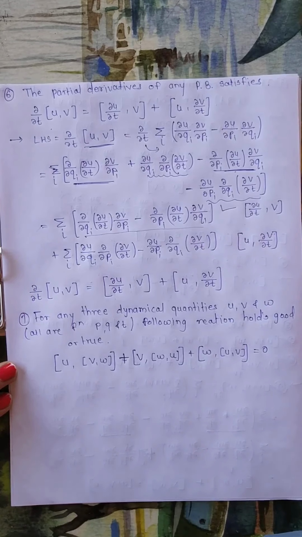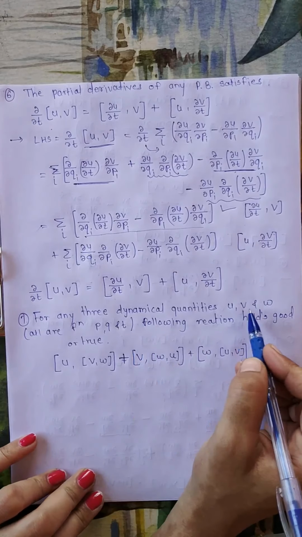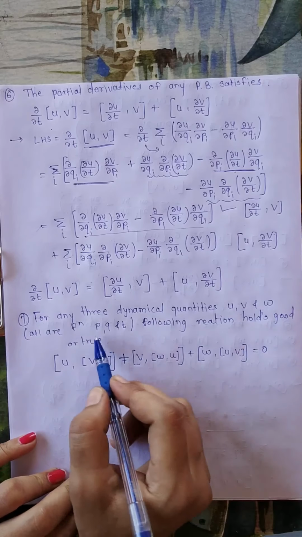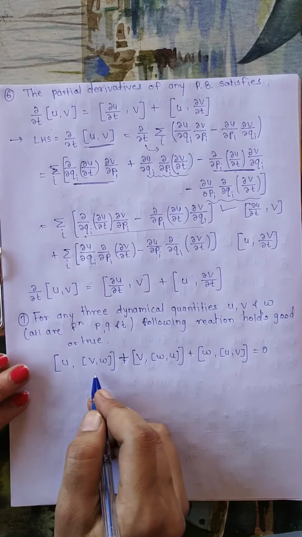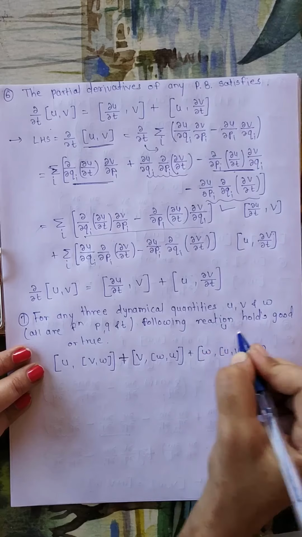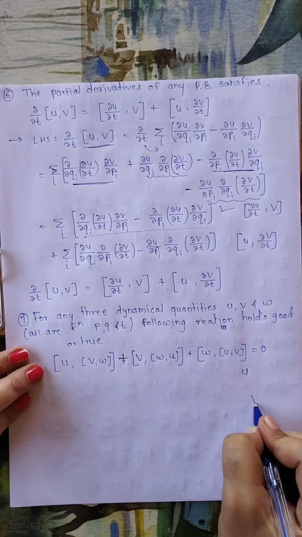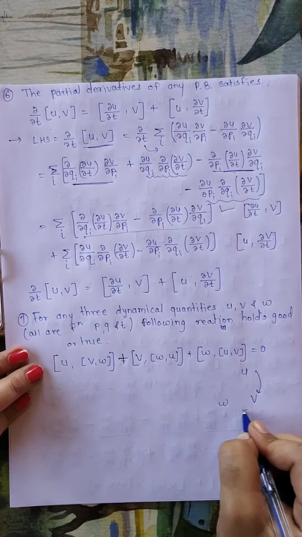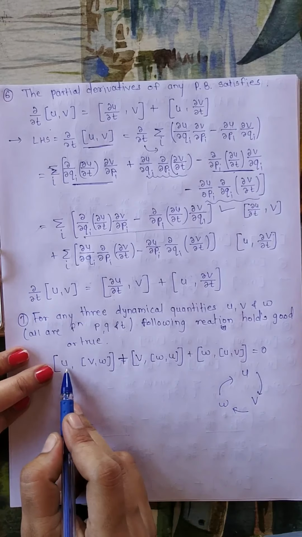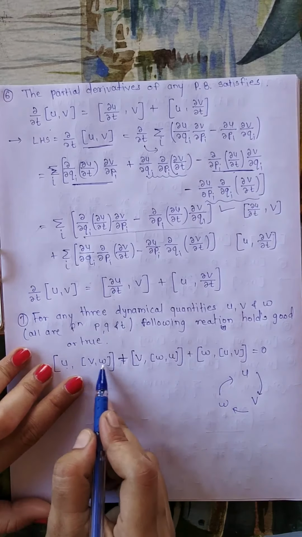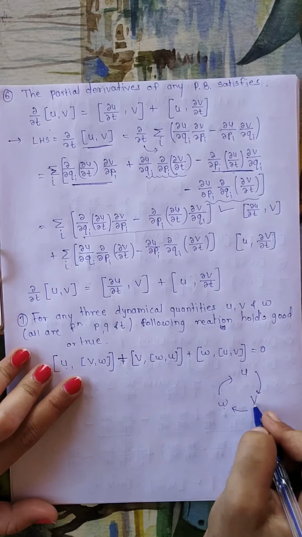And the last identity is that for any three dynamical quantities, let's say u, v and w, these all are functions of p, q and t. This relation holds good. Now what this relation tells you, let's first take here in this relation the cyclic order is maintained. So if you observe this relation, it is Poisson's bracket of u with Poisson's bracket of v and w, meaning Poisson's bracket of u with Poisson's bracket of v and w.